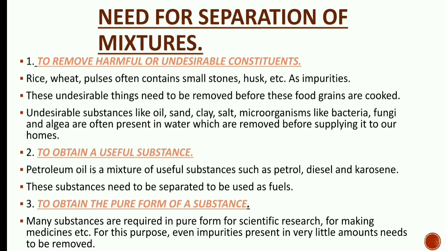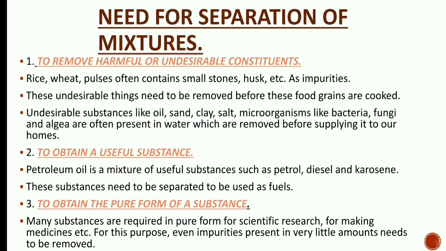Like rice, wheat, pulses often contain small stones, husk, etc. as impurities. These undesirable things need to be removed before these food grains are cooked. Now, as we know, rice is a staple food of our country. Before cooking rice, we remove the undesirable constituents from it.